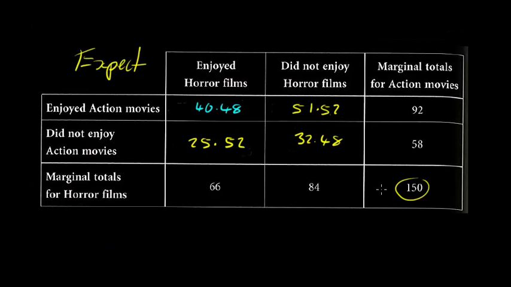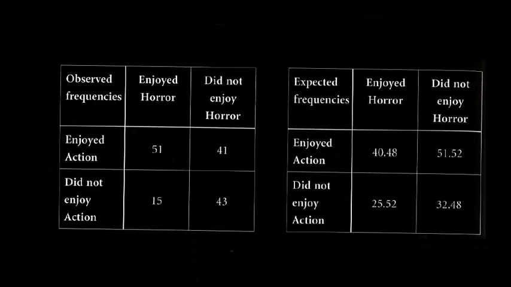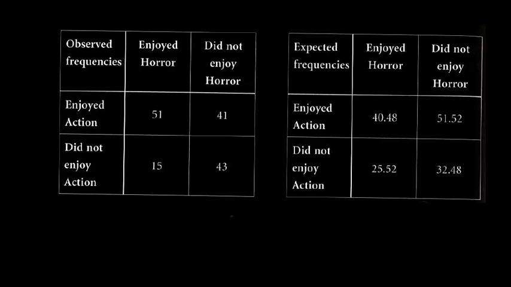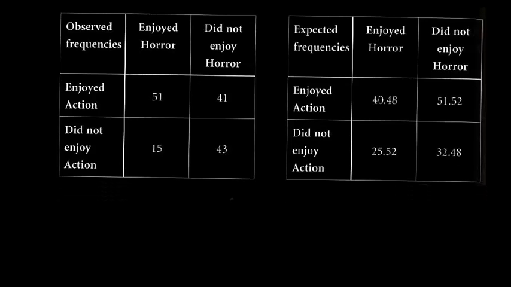So the next thing I'm going to do is put a little summary table on there, which Blue Peter style I've just done. And this just basically has the observed frequencies and the expected frequencies all together as one. So what we're now going to do is have a look at this, and as you can see, 51 versus 48, 40.48, so on and so forth. There's not really much I can tell. So what we're going to do is actually then officially do a chi-squared test on it.